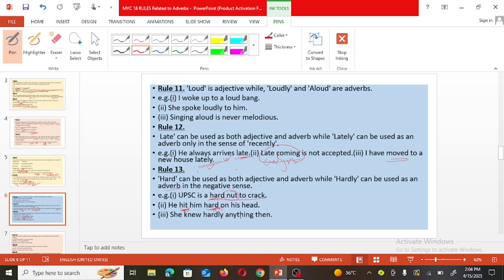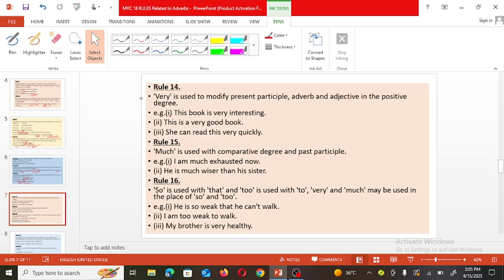She knows hardly anything. She knew is the verb, and how she knew: hardly anything, means she had very little information. That is the meaning of this sentence. So hardly is used as an adverb here. So what we have observed here: hard is used as an adjective, here hard is used as an adverb, and now hardly is used as an adverb here. Now see the next rule.